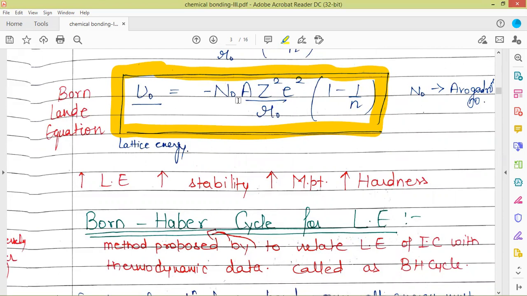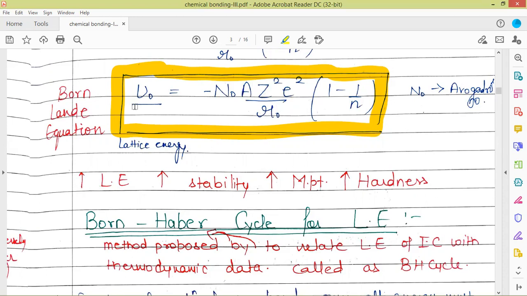From here we get the value of lattice energy for the formation of an ionic crystal, where A is Madelung's constant, Z are the charges of the cation and the anion, R naught is the actual ionic bond distance, E is the electronic charge, and N is the bond exponent. These are the terms which are involved in the Born-Lande equation.